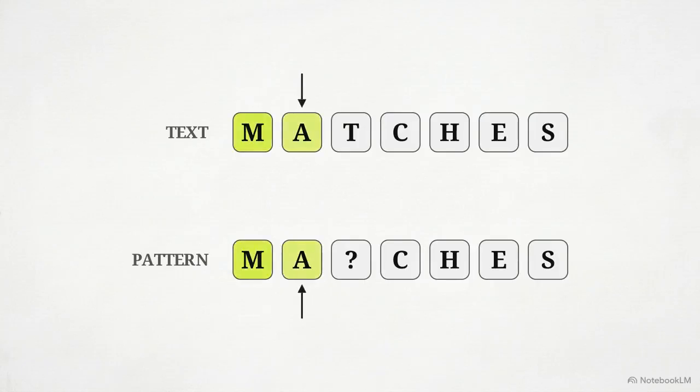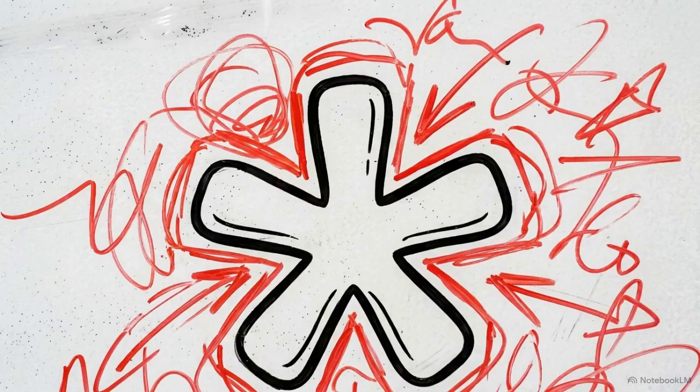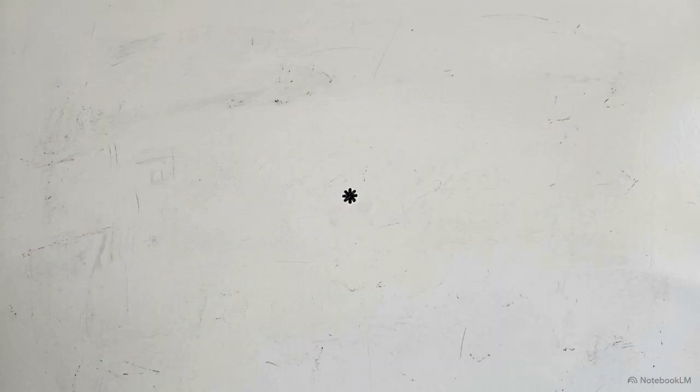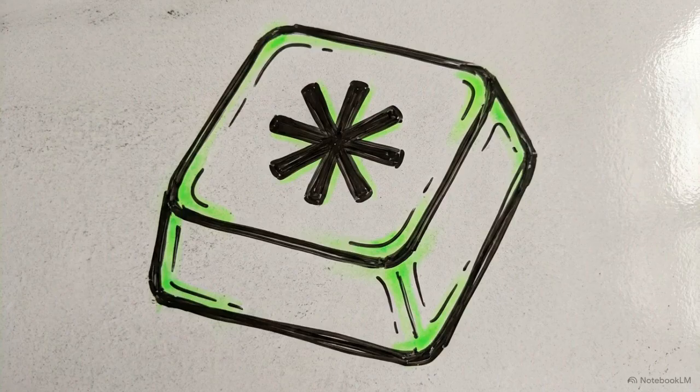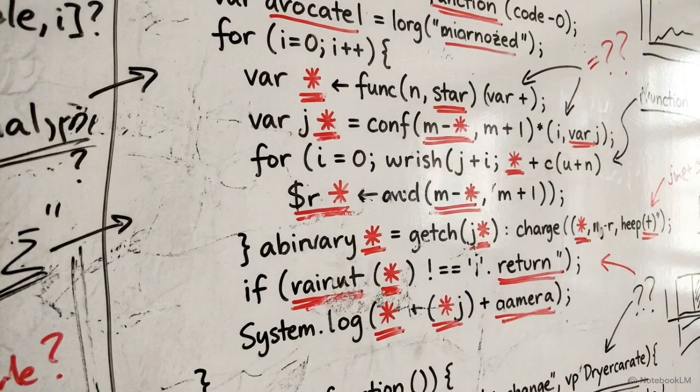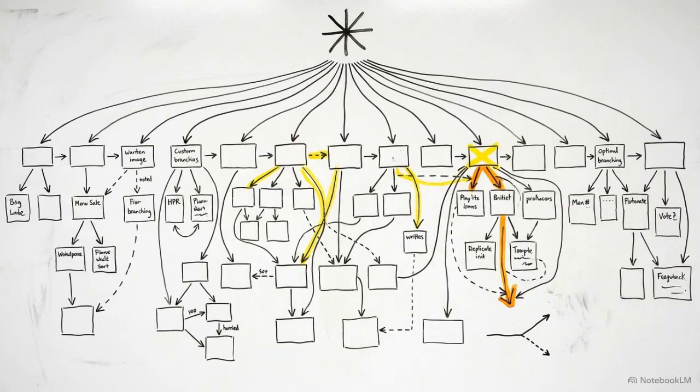If the characters match exactly, or if the pattern has a question mark, both pointers step forward together in perfect sync. The friction comes from the asterisk. It is completely unpredictable. It can represent 0 characters, a single character, or an infinitely long text sequence. A single star forces the algorithm to abandon simple character comparison and simultaneously explore multiple alternate realities of matching.